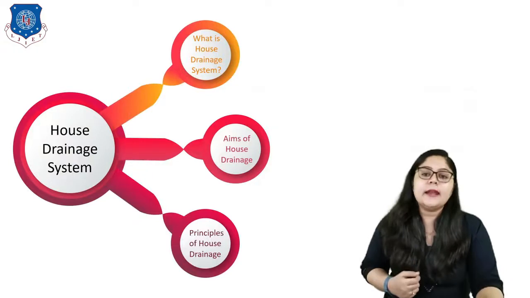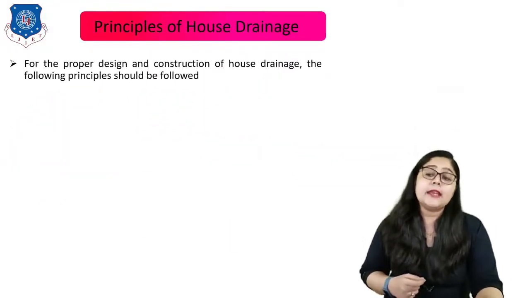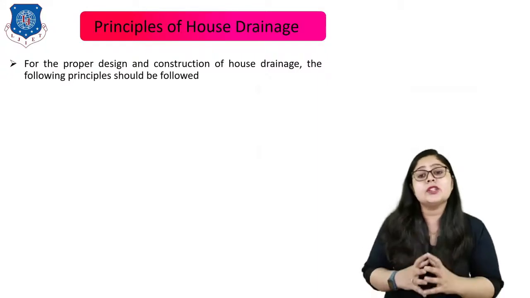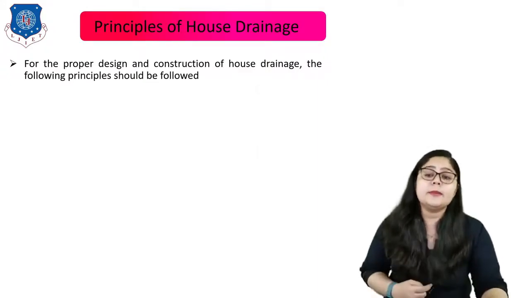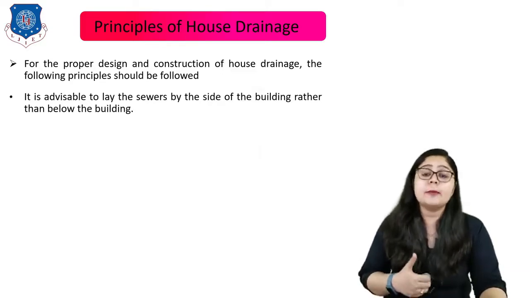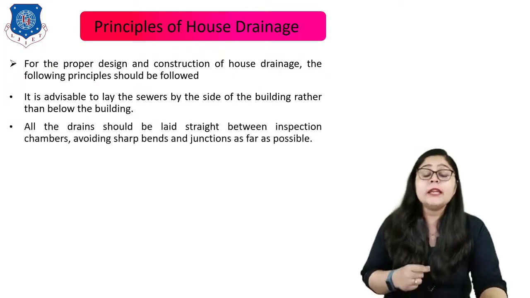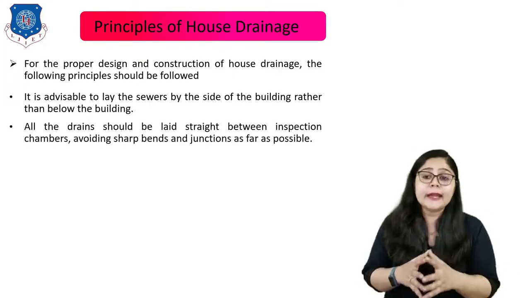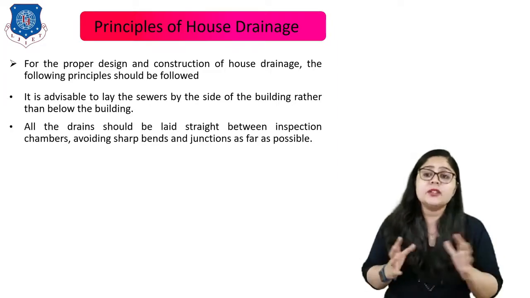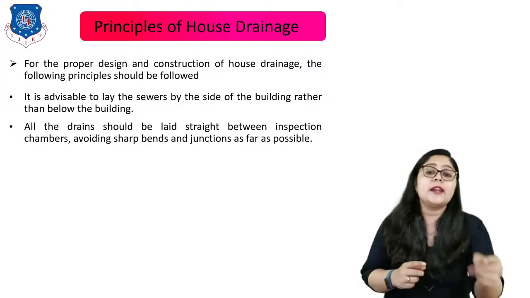Now let us understand the principles of the house drainage system. For the proper design and construction of house drainage, the following principles should be followed. The first principle says it is advisable to lay the sewers by the side of the building rather than below the building. All the drains should be laid straight between the inspection chambers, avoiding sharp bends and junctions as far as possible.